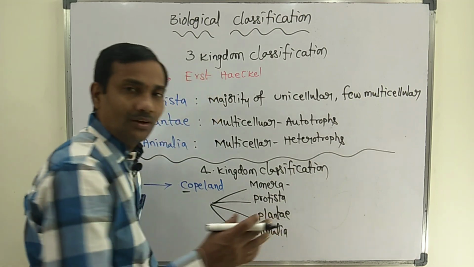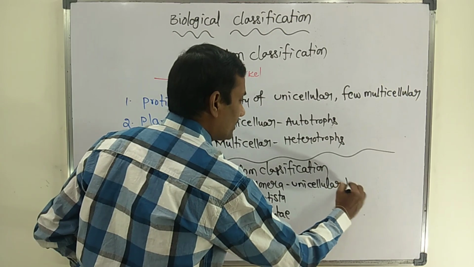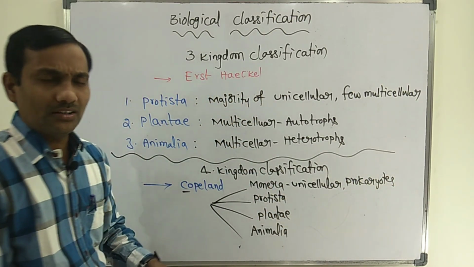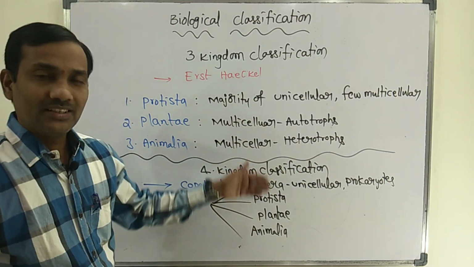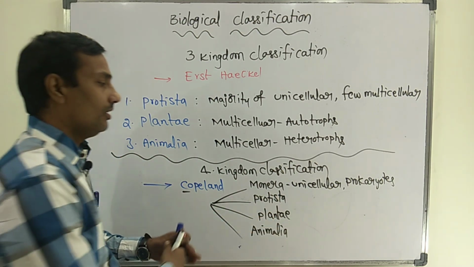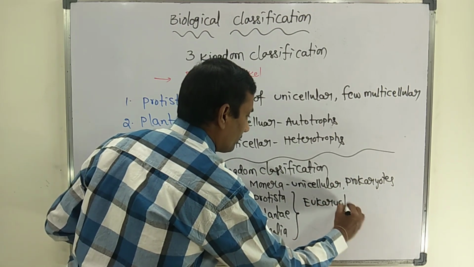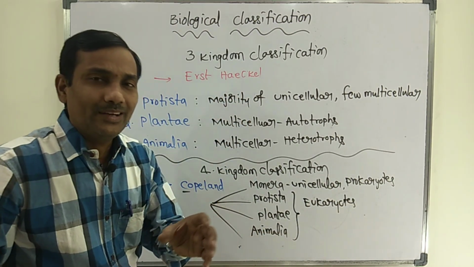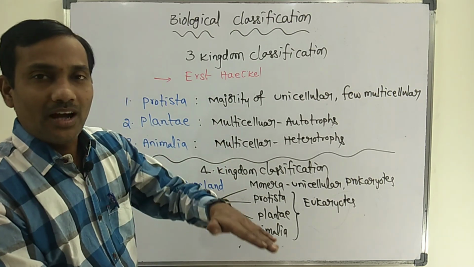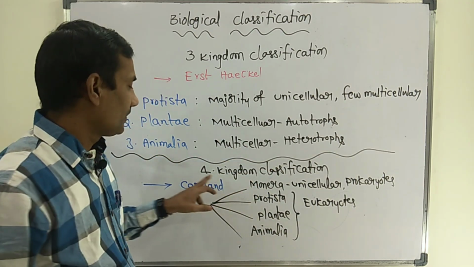The Monera kingdom consists of unicellular organisms, all of them prokaryotes. The remaining Protista, Plantae and Animalia have the same characters, consisting of eukaryotic organisms. Only the prokaryotic organisms were separated from the Protista kingdom, and Copeland made one separate kingdom, the Monera kingdom.